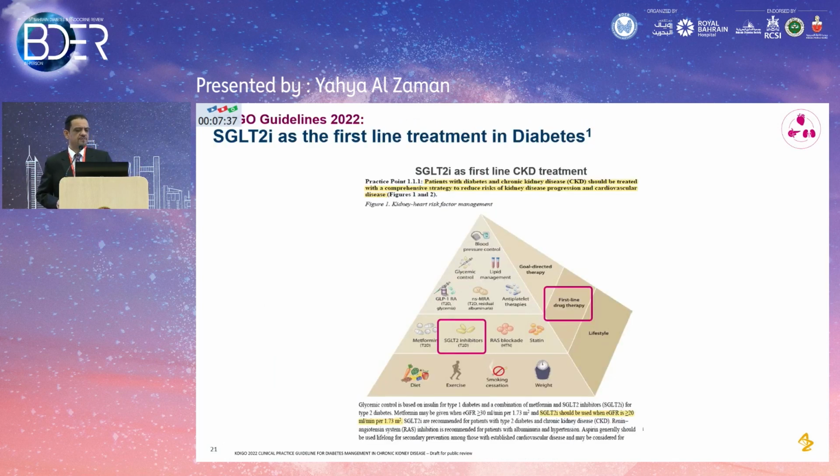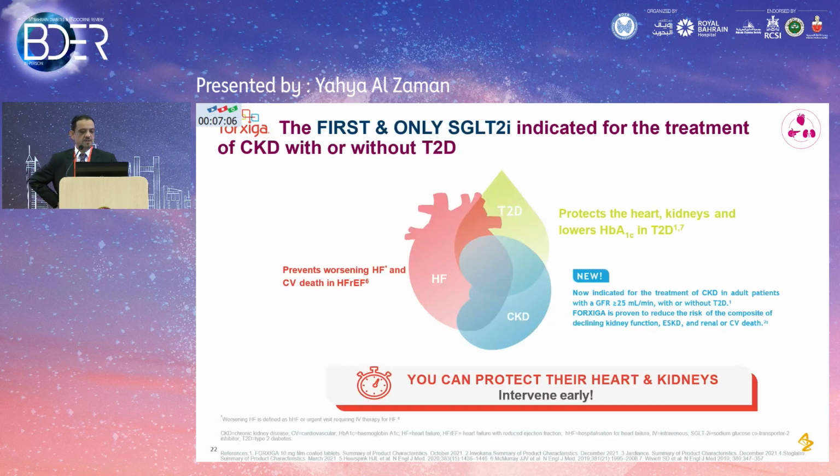This is just showing a shift in guidelines, the KDOQI guidelines for diabetic patients from the nephrology point of view. After lifestyle modification, exercise, diet, still now it is one of the core treatments for chronic kidney disease, especially diabetic chronic kidney disease, in addition to metformin, RAS blockers, statins, and other risk factors. Now we see SGLT2 inhibitors. They are one of the main pillars and initial pillars of the treatment in chronic kidney disease.